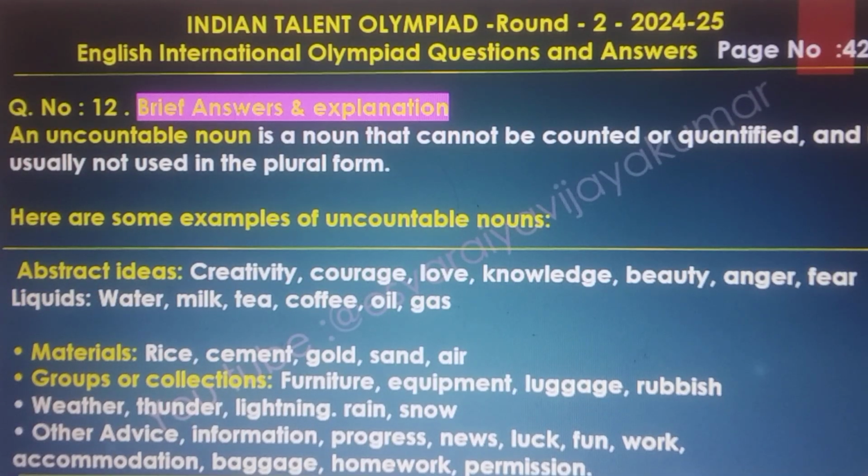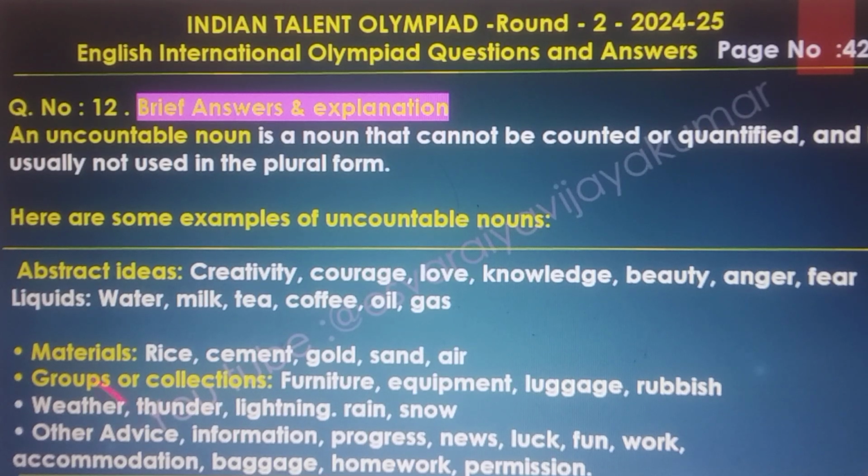And an uncountable noun is a noun that cannot be counted or quantified and is usually not used in the plural form. Here are some examples of uncountable nouns: abstract ideas, creativity, courage, love, knowledge, beauty, anger, fear, liquids, water, milk, tea, coffee, oil, and gas.